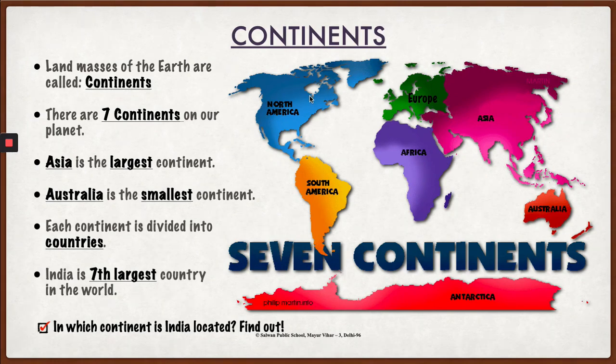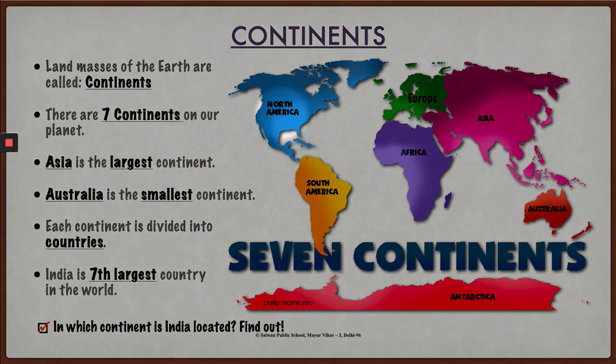Let's count them out. Number 1, North America. Number 2, South America. Number 3, Africa. Number 4, Europe. Number 5, Asia. Number 6, Australia. And number 7, Antarctica. So, you can see that there are 7 continents on our planet Earth.